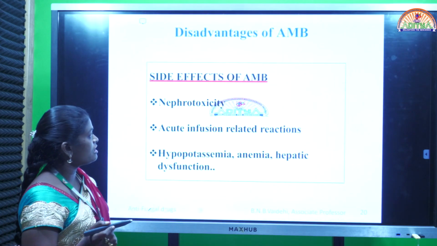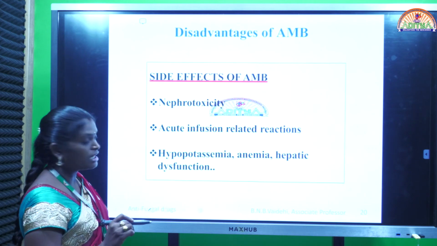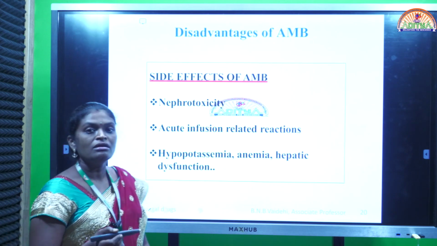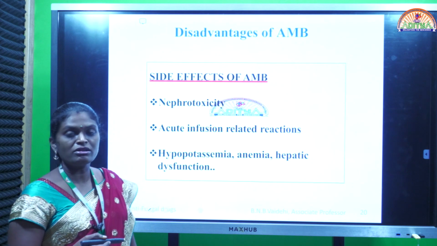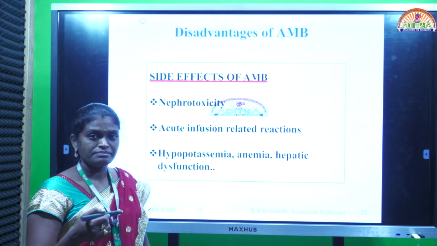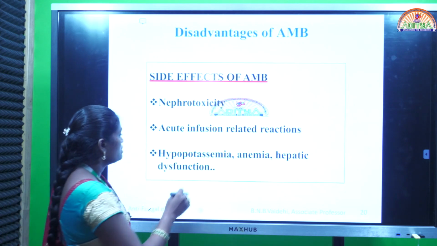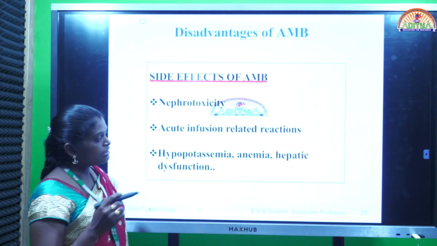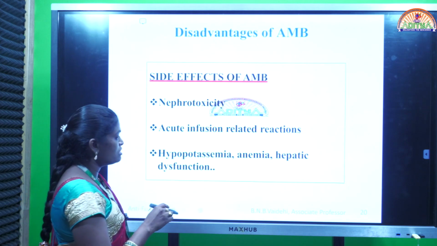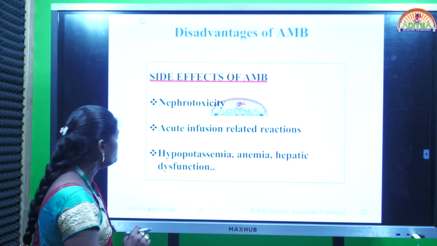The main side effects are nephrotoxicity, that is kidney damage, and acute infusion related reactions. Next, hypokalemia. Hypokalemia is nothing but loss of potassium. Why? Because this drug creates pores on the fungal cell membrane and potassium elimination occurs from the fungi. Along with the fungal potassium, the internal cellular constituents of human, that is potassium, is also eliminated, which may lead to hypokalemia. Next, anemia, hepatic dysfunction.